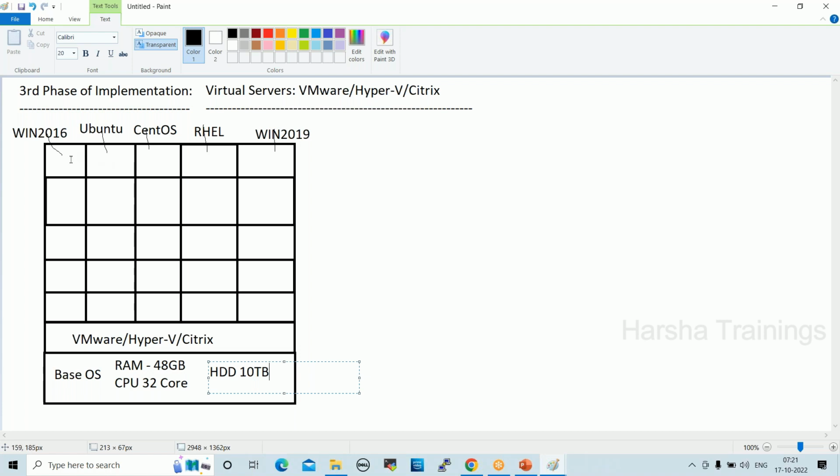So we can deploy different operating systems on the virtual servers. Here we have 25 servers, so we can deploy different operating systems, different applications, different plugins, different patches, whatever. These servers will work individually. Still, we are using virtual servers in real-time projects, but here we have some drawbacks. What are those?